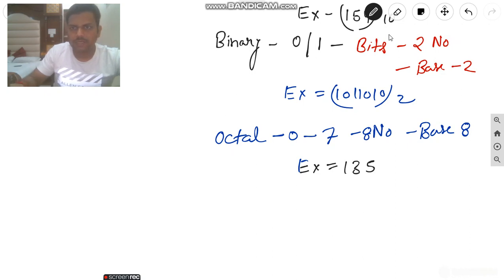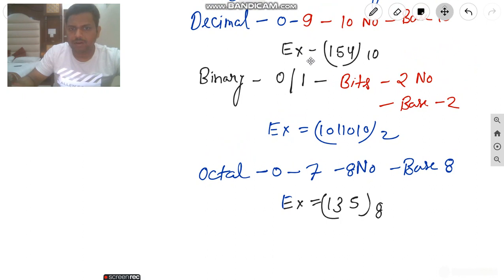Suppose you can take any number between 0 to 7, 1 3 5, with base 8. If you want to differentiate between decimal and octal: if the base is 10, it is decimal; if the base is 8, it is octal.